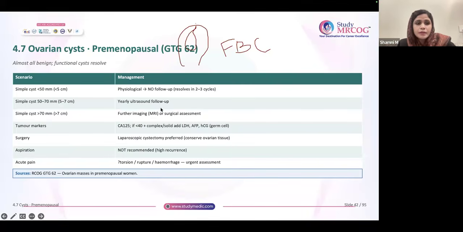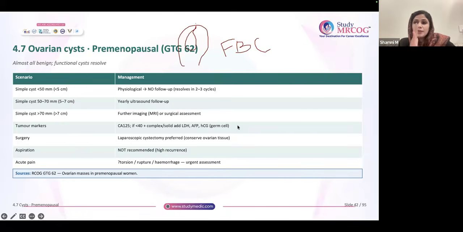Now, this is about premenopausal cyst. In premenopausal cyst, you are supposed to know the size of the cyst, how it is classified, and what follow-up is required. In the premenopausal age group, if it's a simple cyst less than 5 centimeter, there is no need for follow-up.